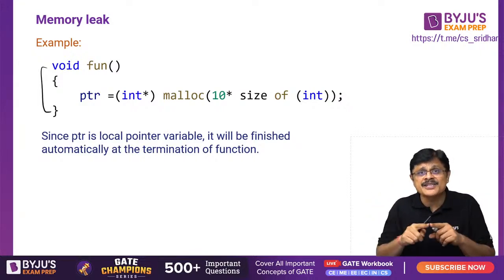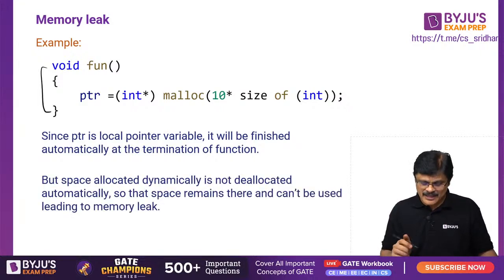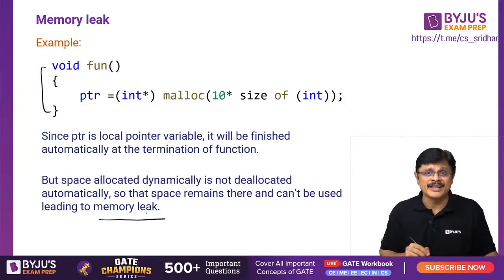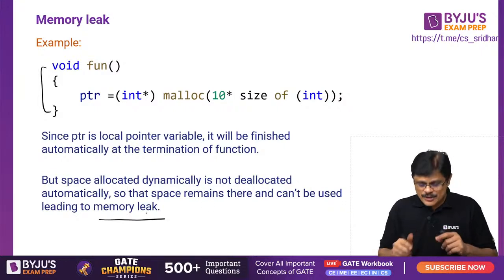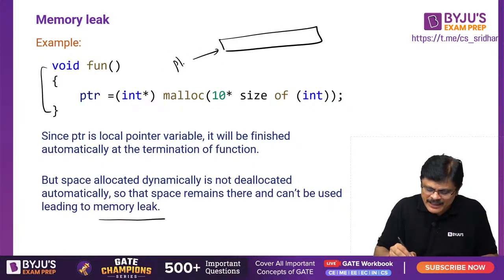That memory is still available, and this is what we call a memory leak, my dear friends. The space allocated dynamically is not deallocated automatically. So the space remains there and can't be used, leading to a memory leak. Okay. So this space, whatever is there, PTR is pointing to this particular fellow.